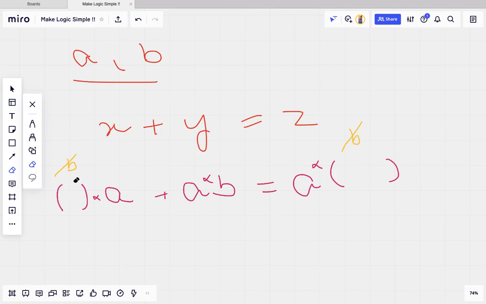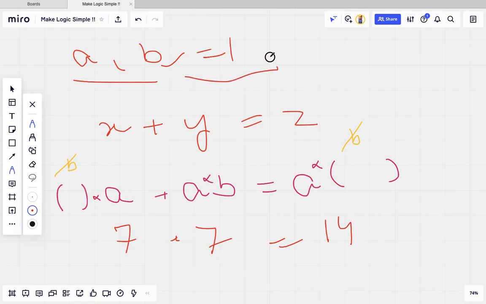Okay, so if b equals 1, let's suppose a is any number, say a prime like 7. If b is 1, then this will also become 7, and here it will become 14. Now we can see if b is 1, then a times b is equal to a, and this becomes the condition for good, and the nearly good condition also has a in it, meaning nearly good and good both need a.